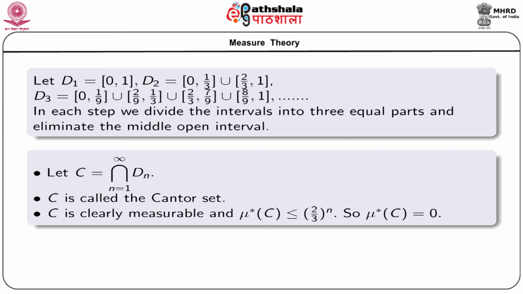Now, since each Dn is measurable, their countable intersection C is also measurable, and since C is a subset of Dn for every n, mu star of C is less than or equal to (2/3) to the power n. As this is true for any positive integer n, and as n tends to infinity, the right hand side tends to 0. So, we have mu star of C equal to 0.